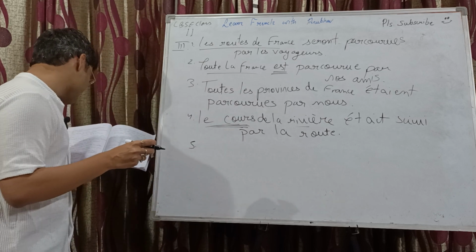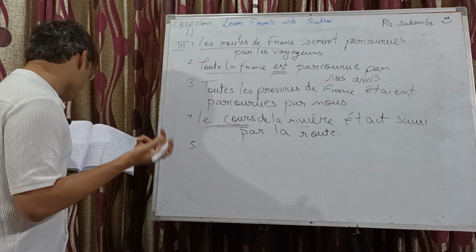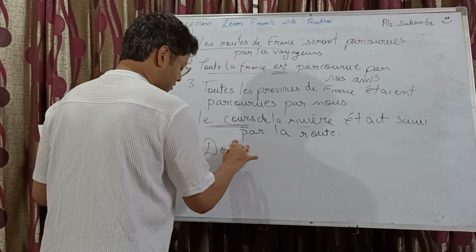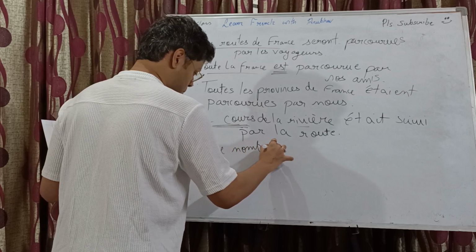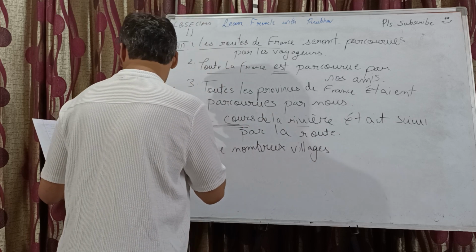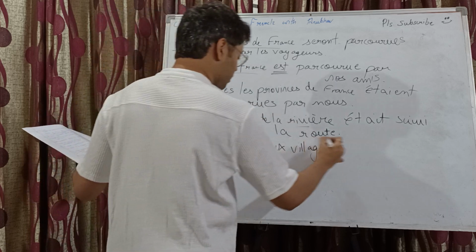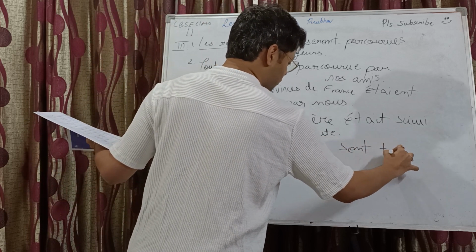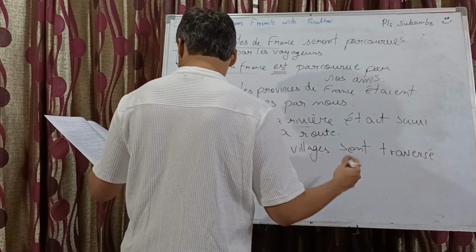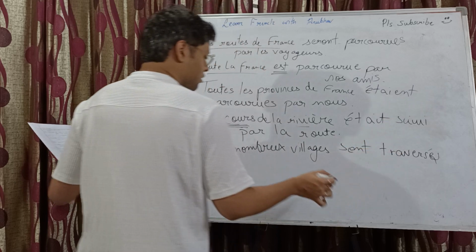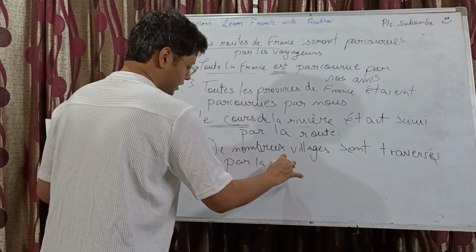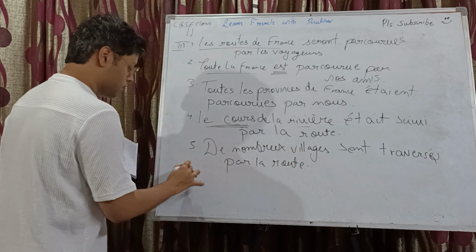La route traverse de nombreux villages. De nombreux villages becomes the new subject. So de nombreux, masculine plural. So only s will get added to the past participle. It's present passive, right? Traverse par la route.